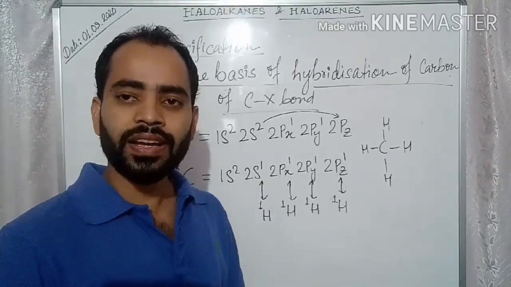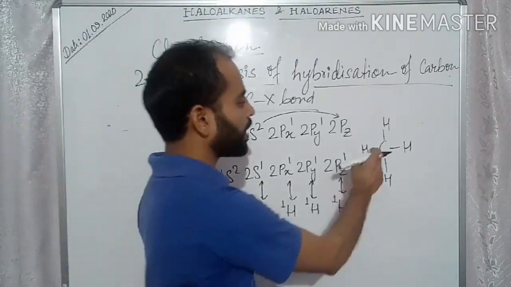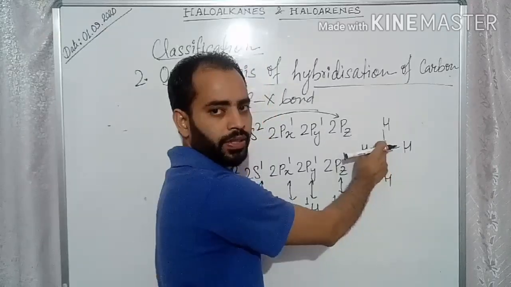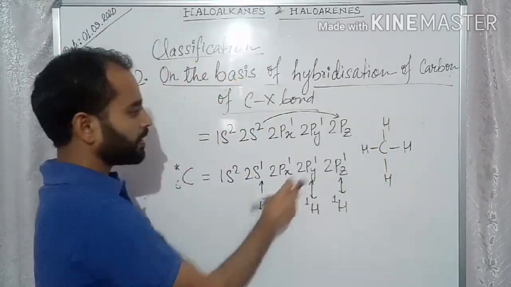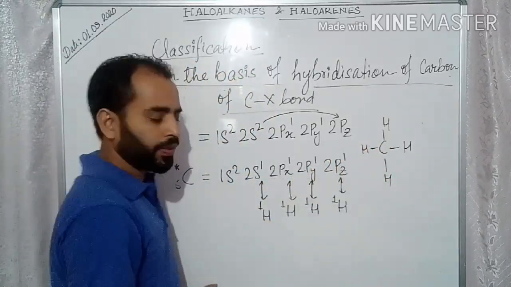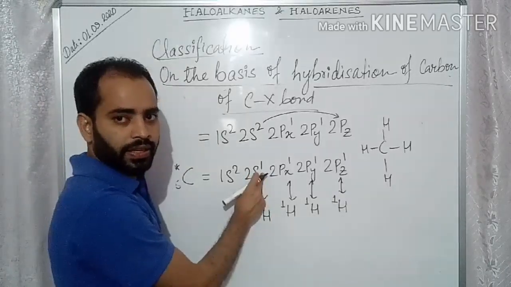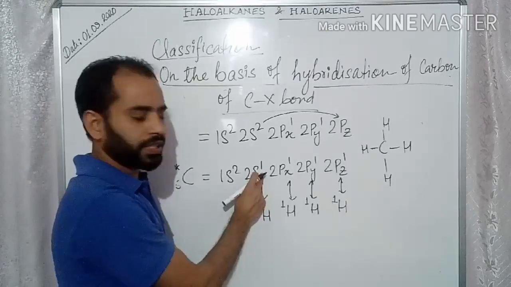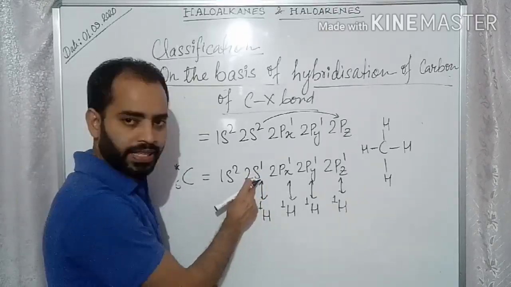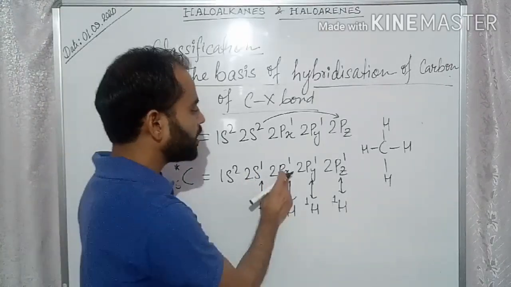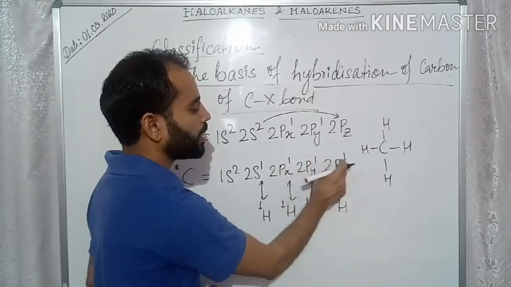So if you find the hybridization of carbon of this molecule, you can see this molecule is formed by hybridization in such a way. In this case of hybridization, one s orbital is involved and 3 p orbitals, px, py and pz.